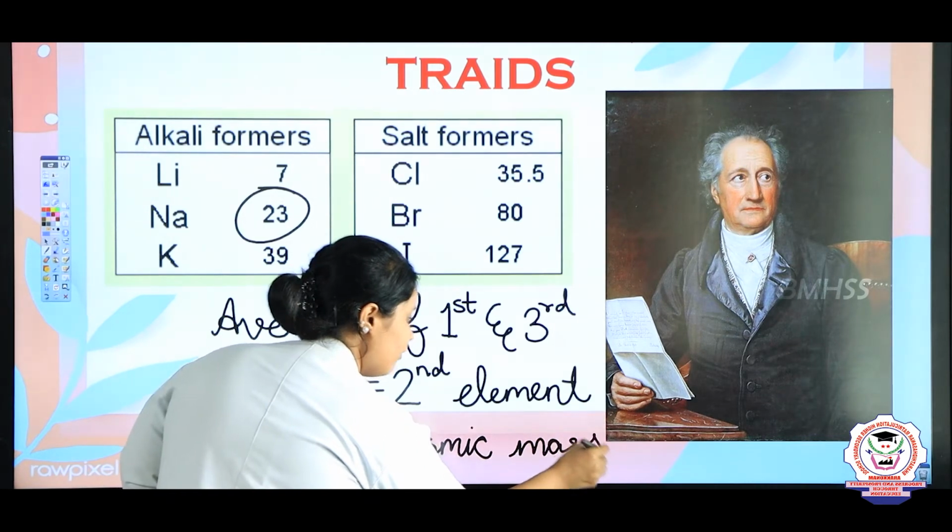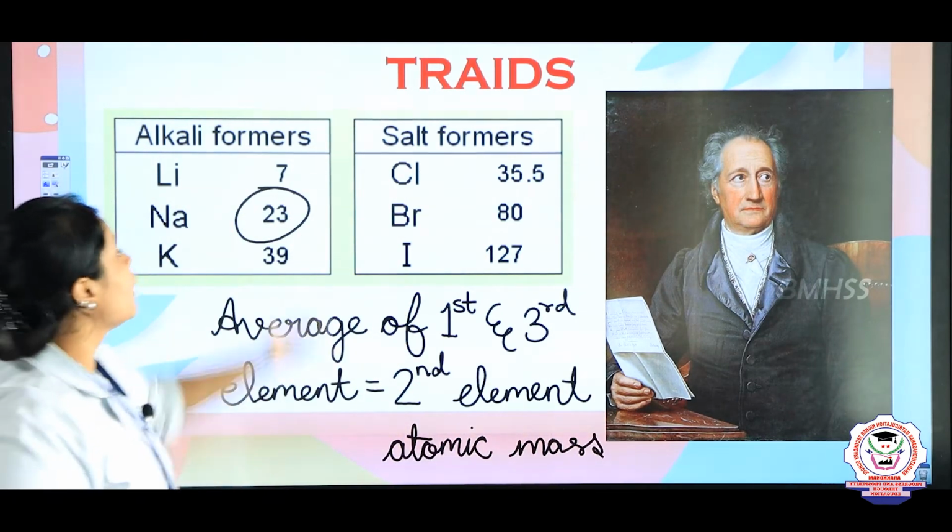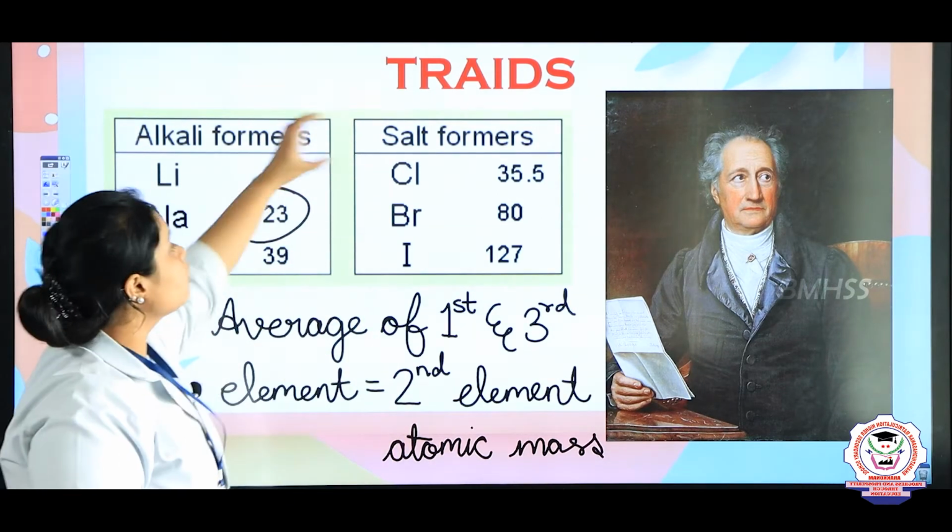Okay. Same way here, when we considered the salts of chlorine, bromine and iodine,